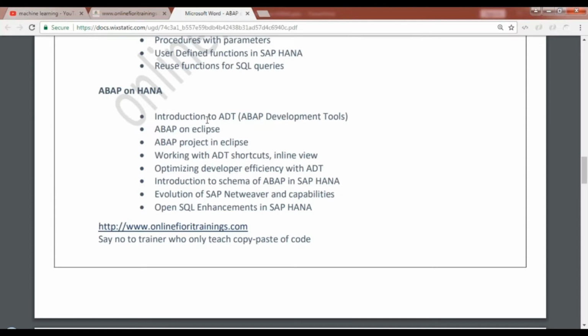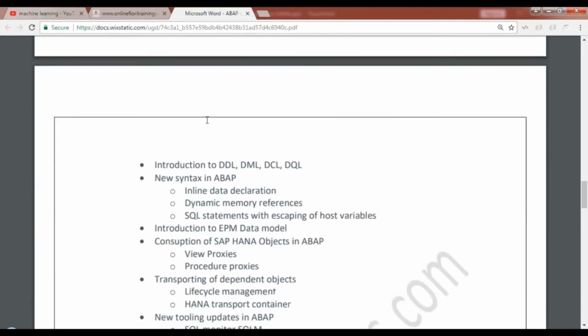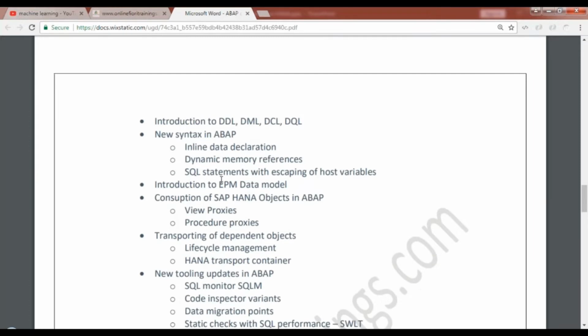Then we'll look at the evolution of SAP NetWeaver. What are all the new capabilities in SAP NetWeaver? We'll look at new syntax in SAP ABAP, like inline data declaration, dynamic memory references, SQL statements with escaping of host variables. So these are all some new things which you will find in your ABAP code. And these improvements have been done by SAP in SAP NetWeaver 7.4 onwards. Yeah, so I will explain to you which improvement or which feature is available in which support pack of SAP NetWeaver and which support pack of SAP HANA accordingly.